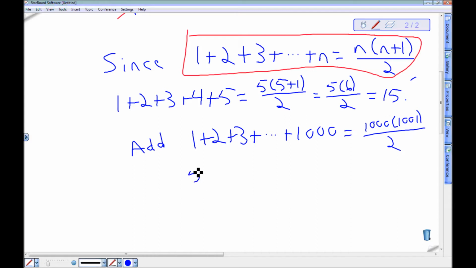If I know that formula up there, I know that this is 1,000 times 1,001 divided by 2, and the hardest part about that is multiplying and dividing. 1,000 halves is 500. 500 times 1,001 is, let's see if I can do this right, I believe to be 500,500. And there I go. I added up all those numbers. Pretty easy. So deductive reasoning, going from some statements down to specific things. And there I've got it.